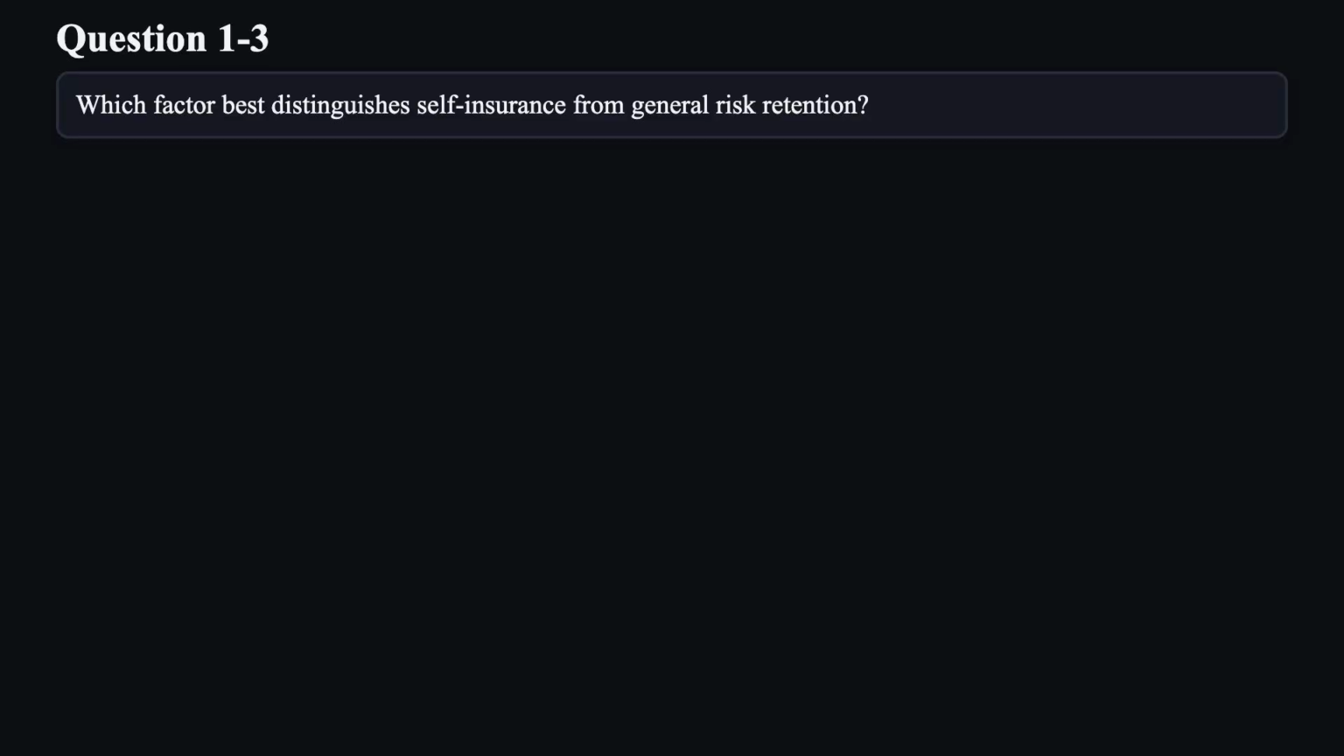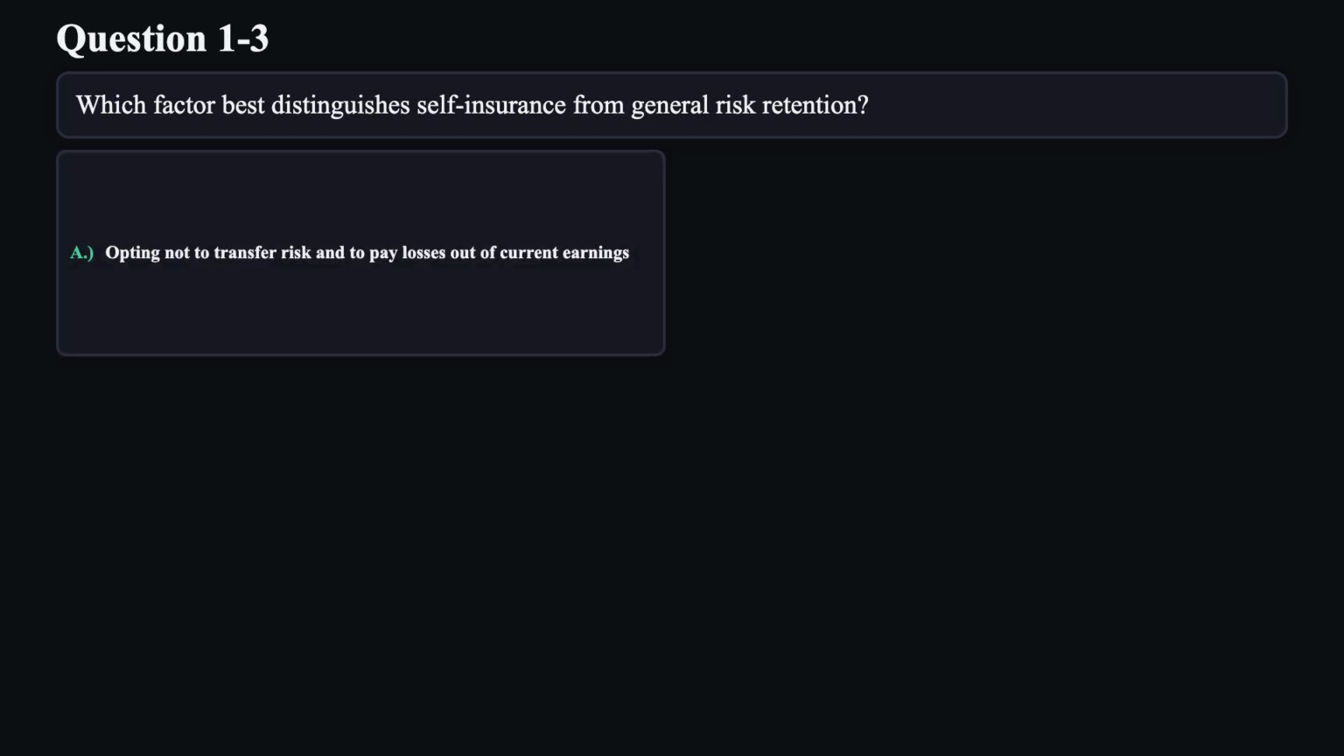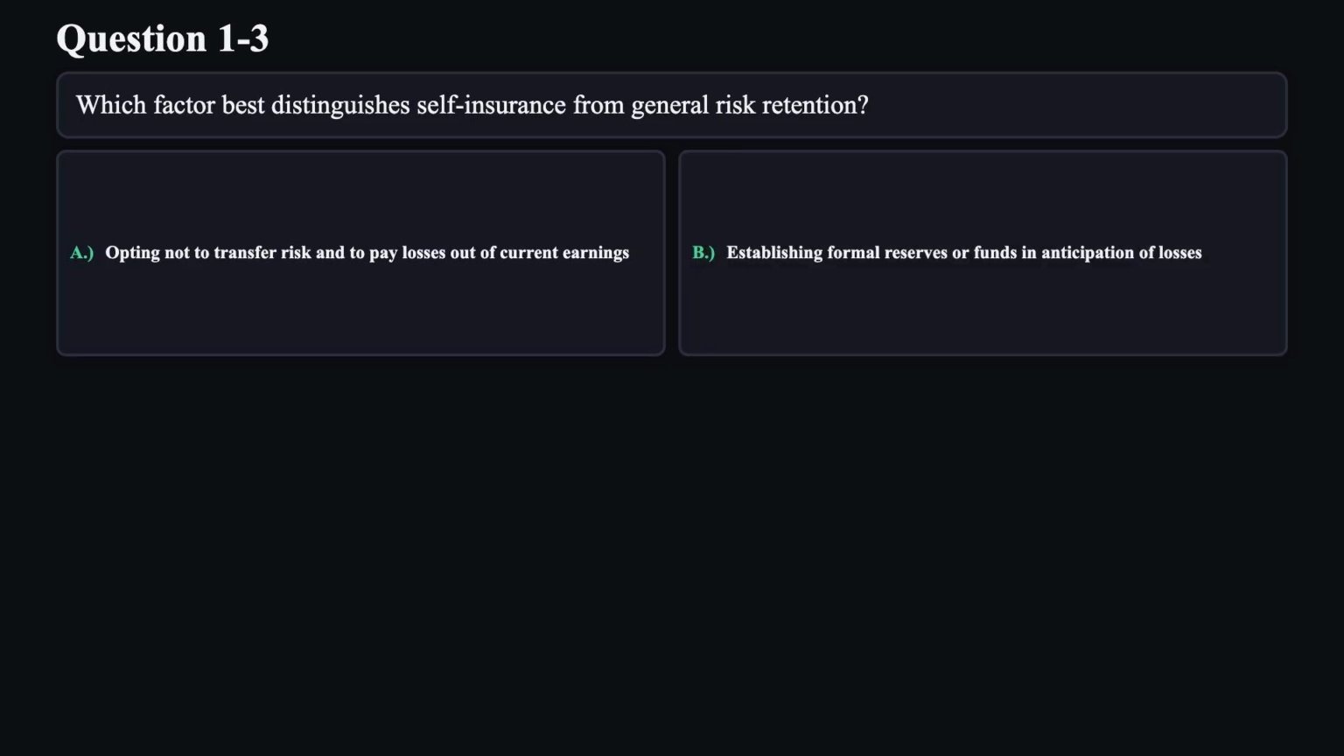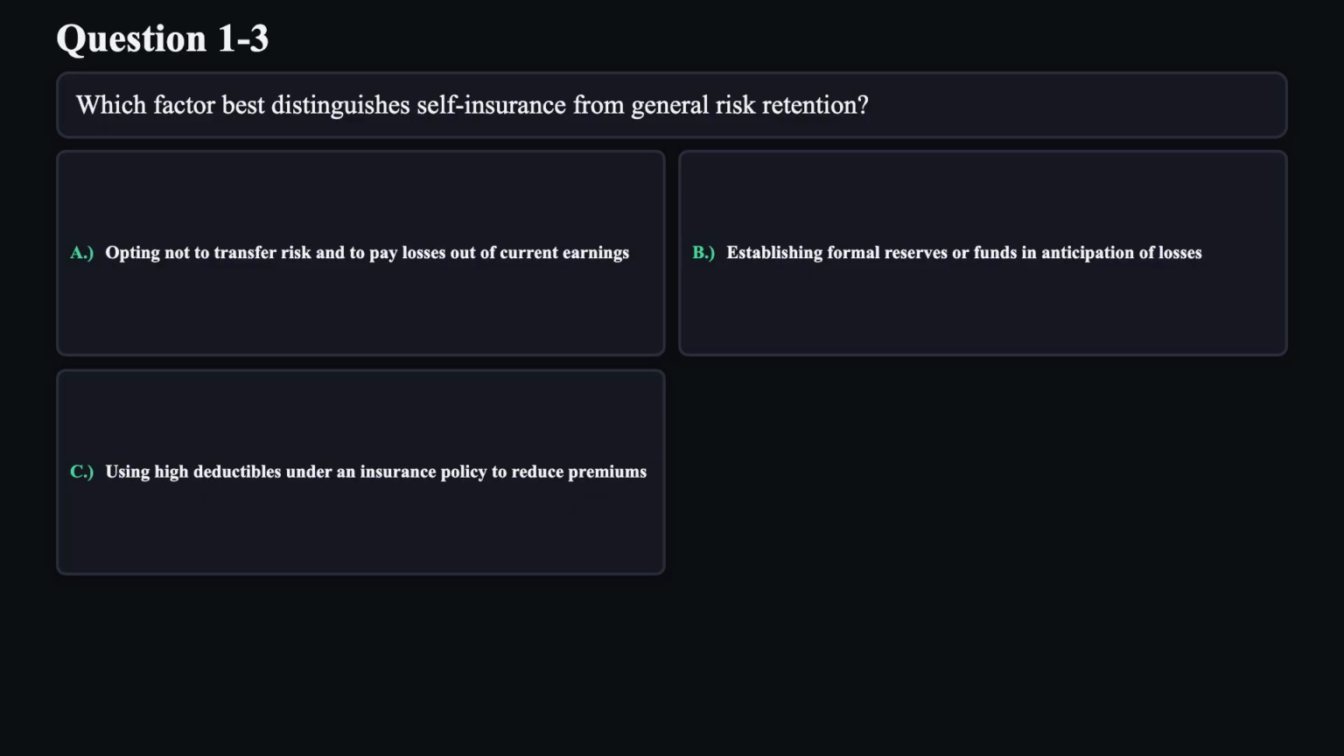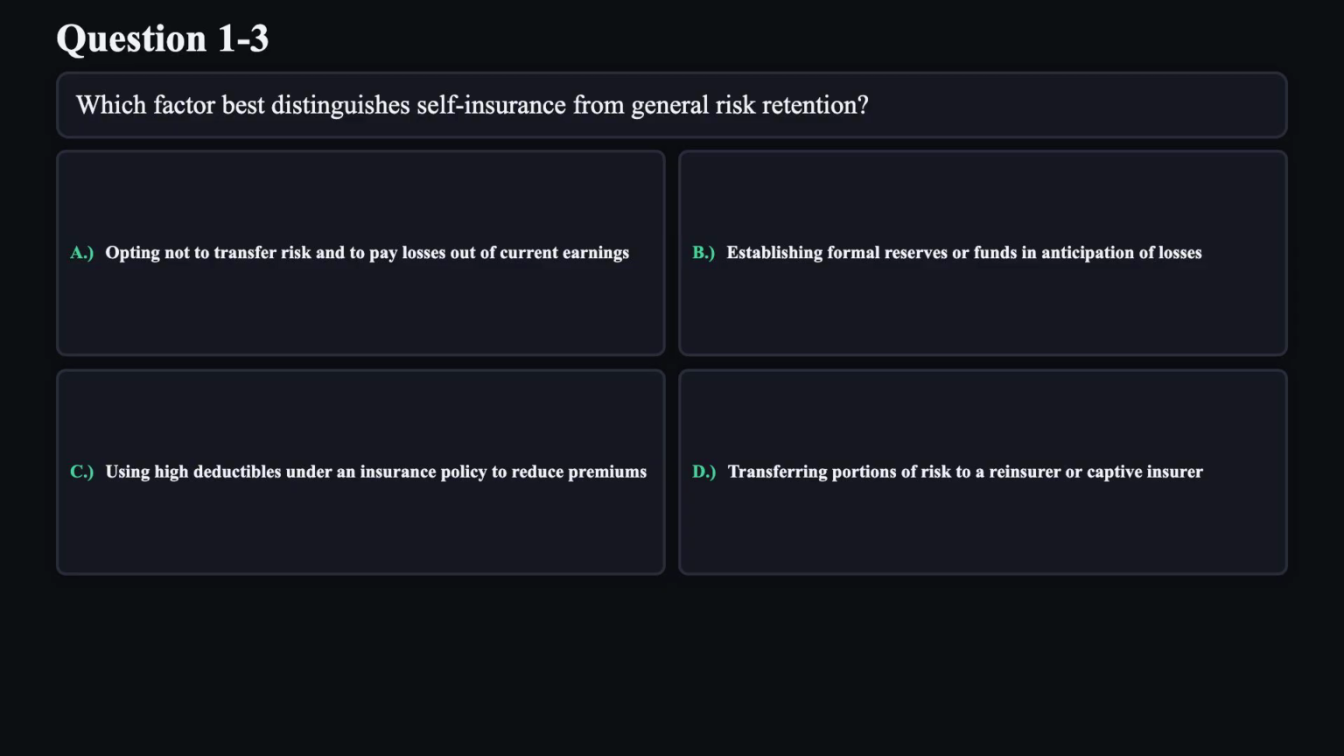Question 3. Which factor best distinguishes self-insurance from general risk retention? A. Opting not to transfer risk and to pay losses out of current earnings. B. Establishing formal reserves or funds in anticipation of losses. C. Using high deductibles under an insurance policy to reduce premiums. D. Transferring portions of risk to a reinsurer or captive insurer.